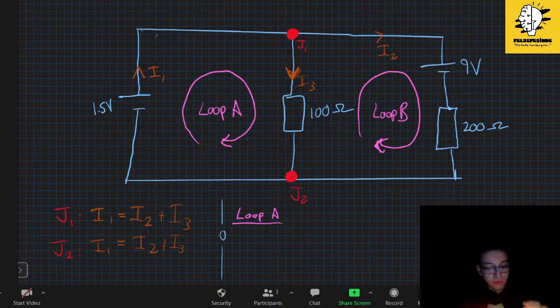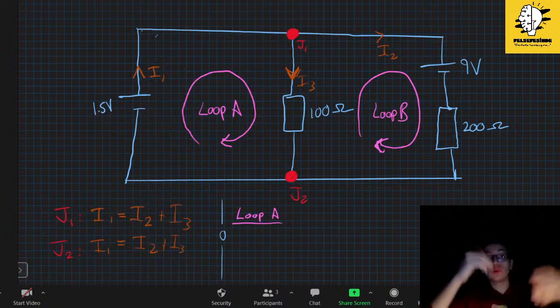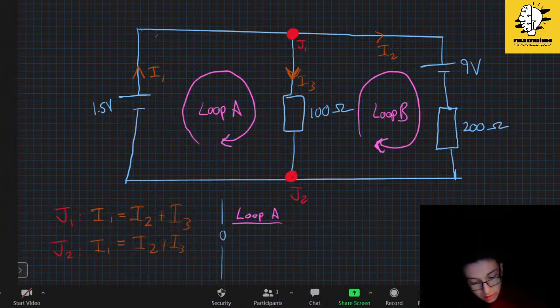As you can see, I will follow my loop A direction, and as I am going through it, I see that in the middle wire I have I3, and my loop A's direction is the same as I3, so I am following the direction of my current. Therefore I am going down the current.